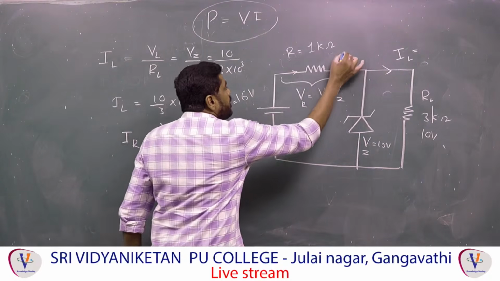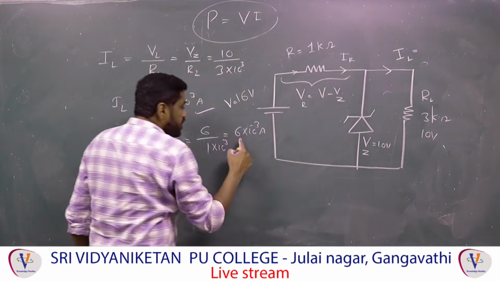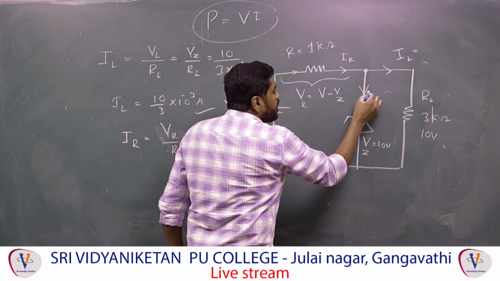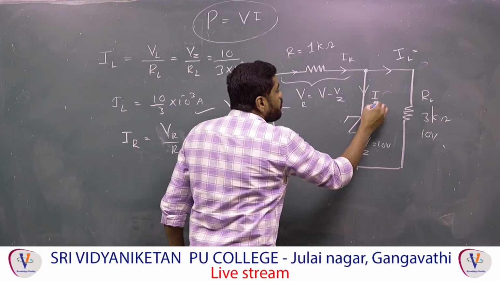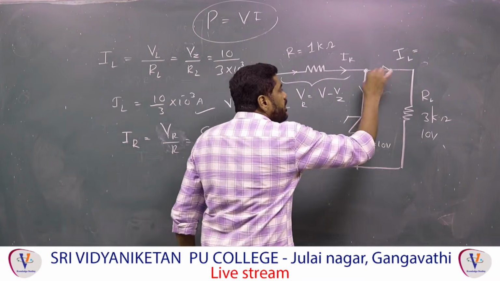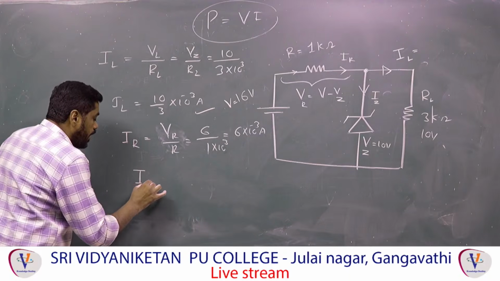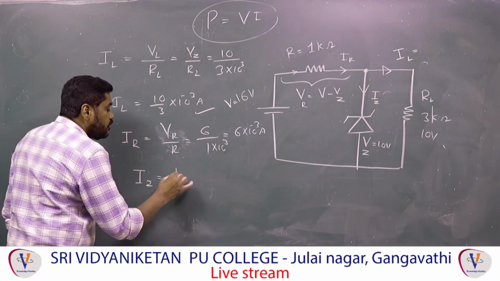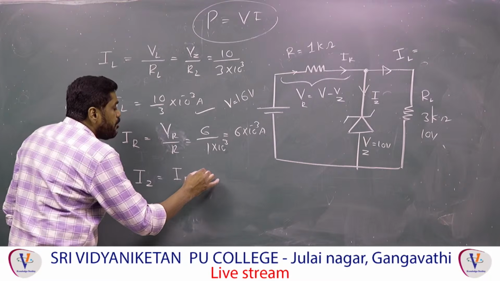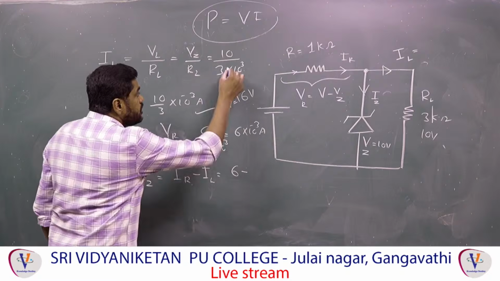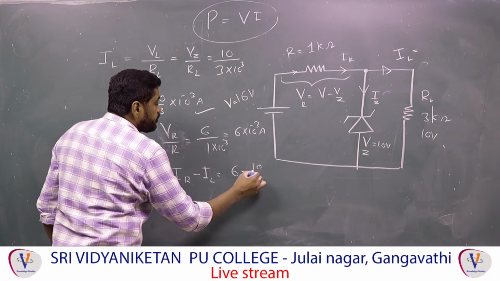That current IR is how much? IR is equal to 6 milliampere. After coming to this junction, some current passes through the Zener diode. That is IZ, and the remaining current passes through the load. Therefore, the current through the Zener diode IZ is equal to the total current coming from the battery minus the current passing through the load. So now, 6 minus 10 by 3.